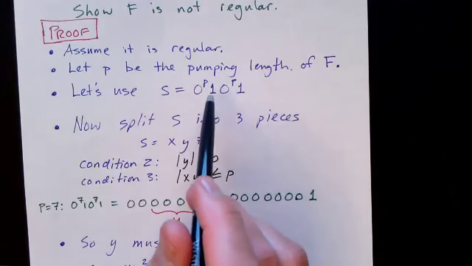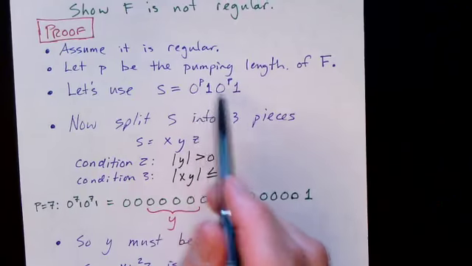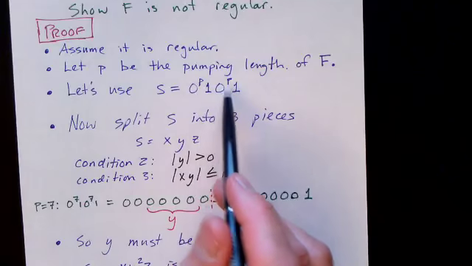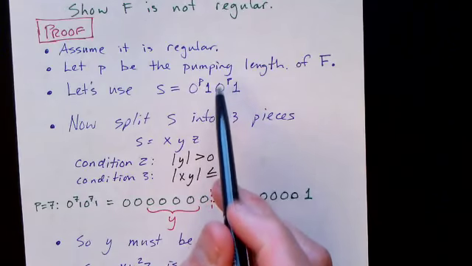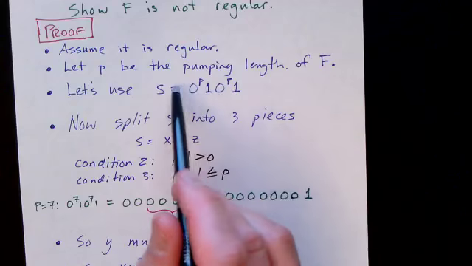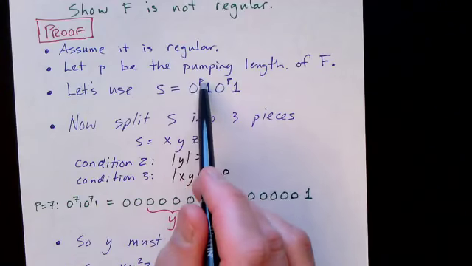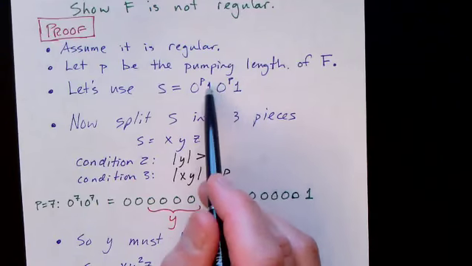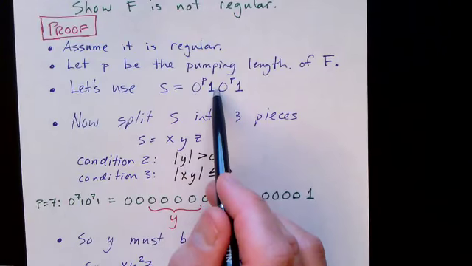And in finding these proofs, the creative part, I guess, is coming up with a string that is going to work, as well as going through the mechanics of making sure you check all cases. So here we have a string of P zeros followed by 1, followed by P zeros, followed by a single 1. Clearly the first half, up to just after that 1, is equal to the second half.